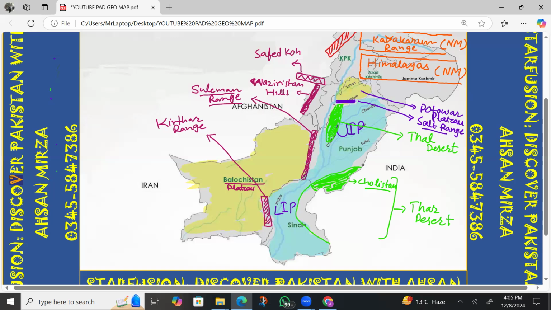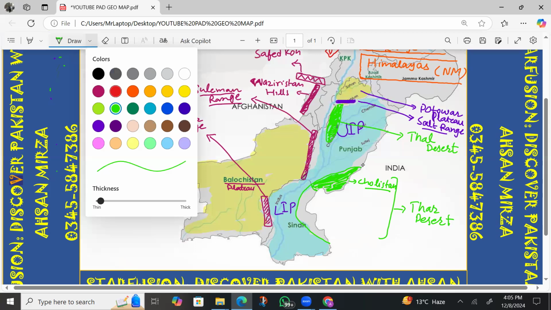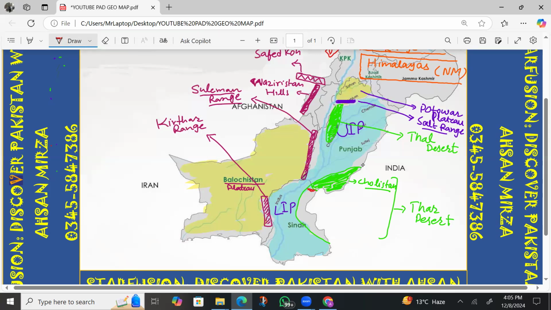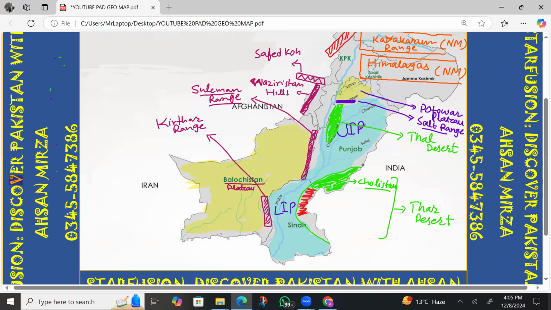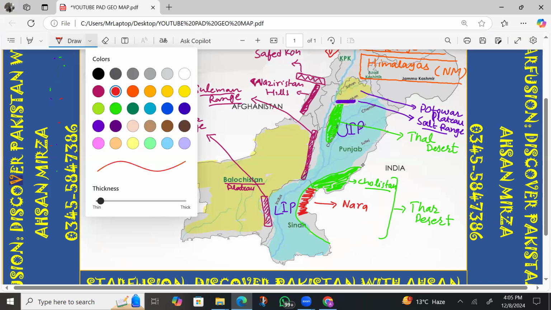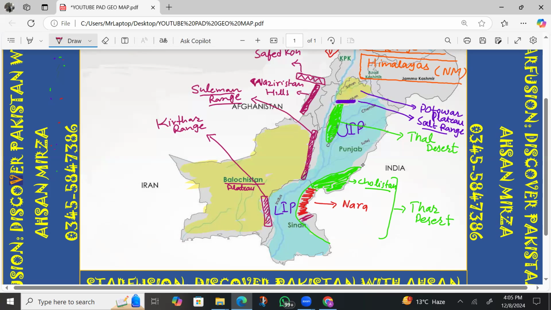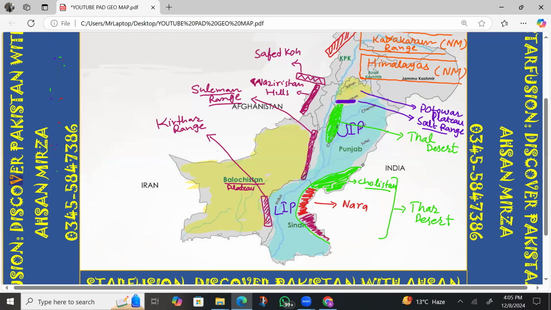This can be given for labeling separately as well. So you need to memorize this one for labeling as well. Another, the middle one, is Nara. This is the middle portion. This is called Nara. And the last portion is called Tharparkar. So overall, this desert is called Thar Desert. So these are a few parts of this desert.